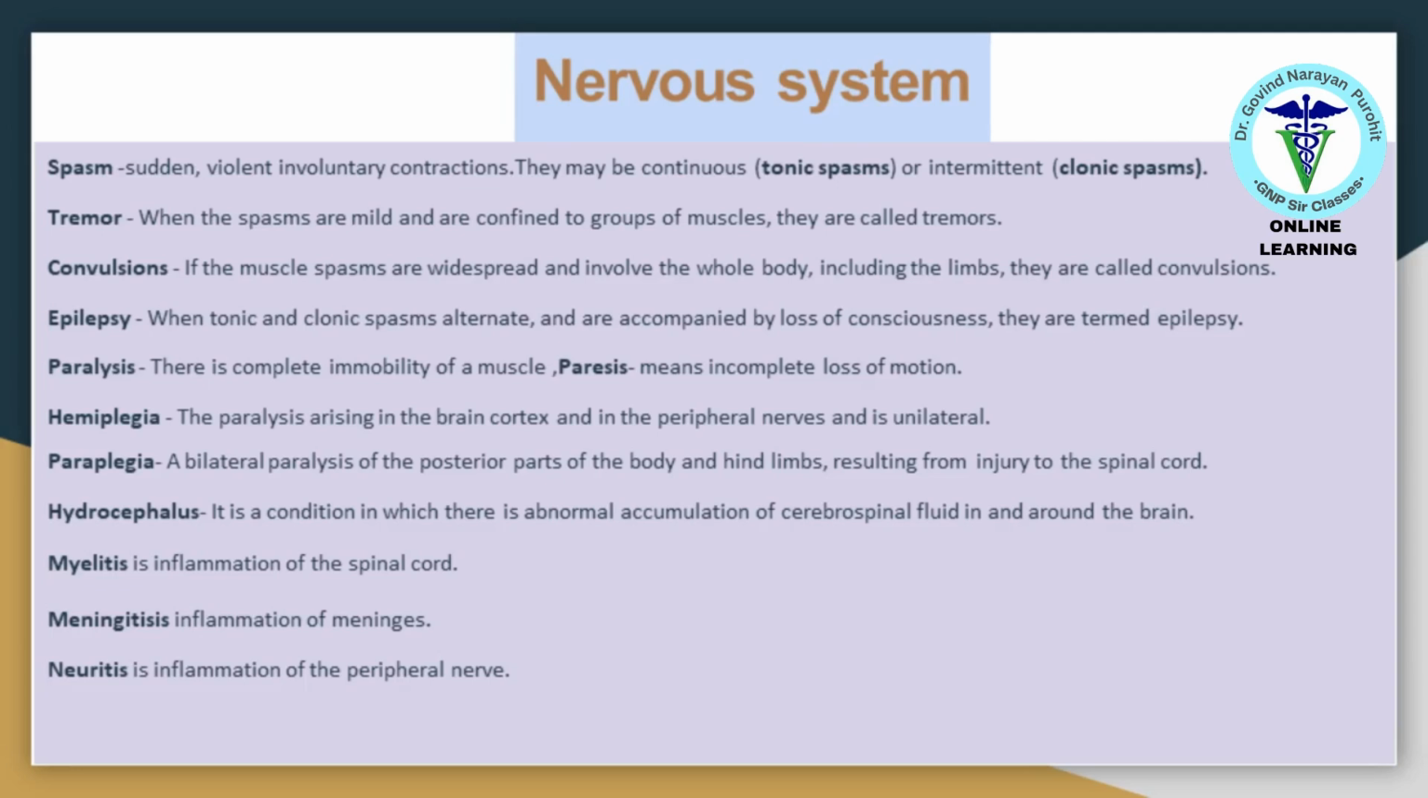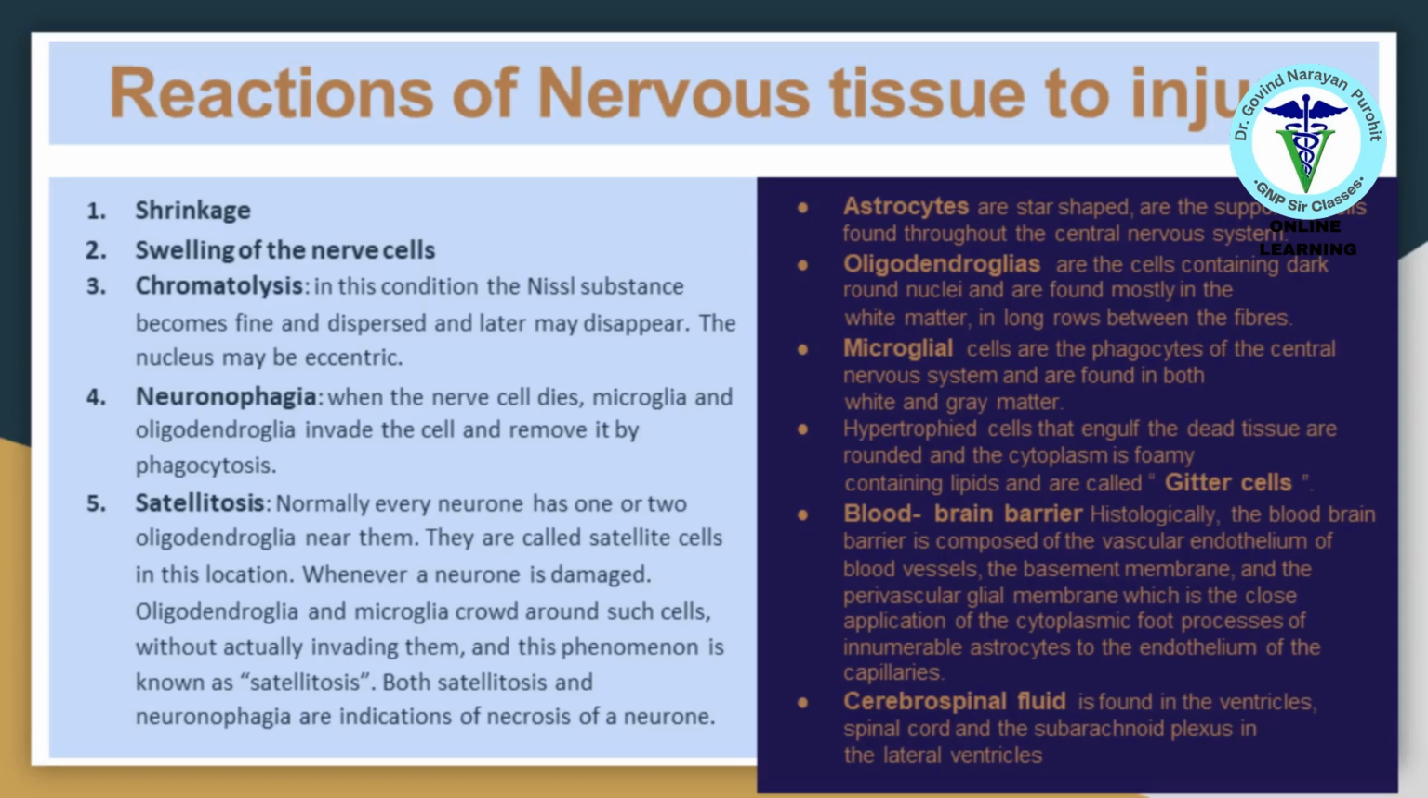The nervous system can be affected by spasms, tremors, epilepsy, and paralysis, each presenting unique challenges in diagnosis and treatment. Injuries to nervous tissue can lead to shrinkage, swelling, and chromatolysis, with various cell types like astrocytes and oligodendroglia playing crucial roles in response.